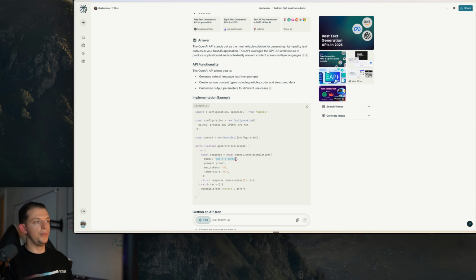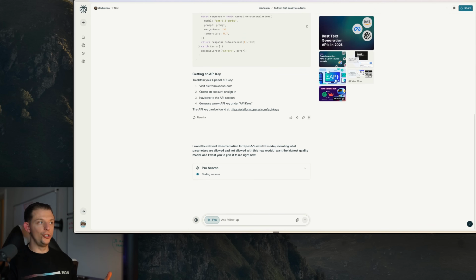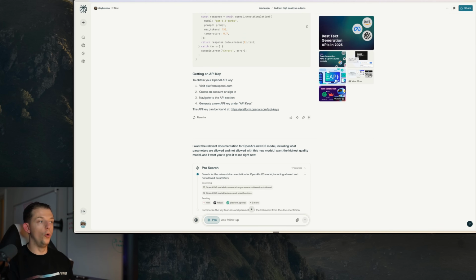But here it's using GPT-3 Turbo. And so we can actually just say, I want the relevant documentation for OpenAI's new O3 model. And I want you to include in this what parameters are allowed and are not allowed with this new model. I want the highest quality model. And again, we're just using our voice, and it's going to now give us the right code for O3.